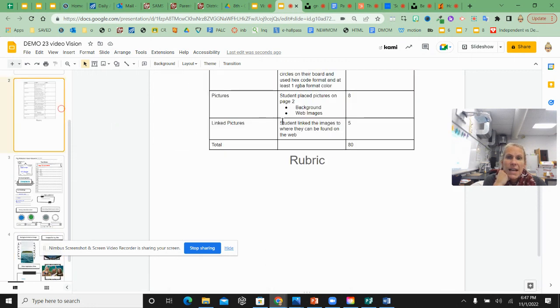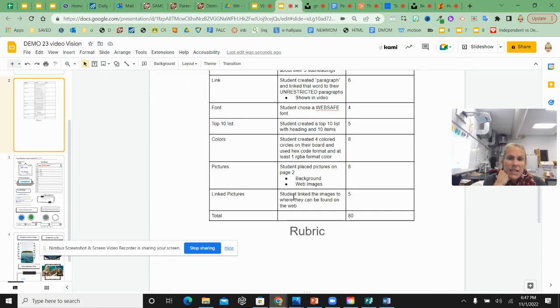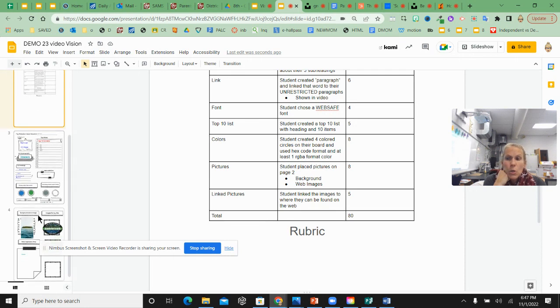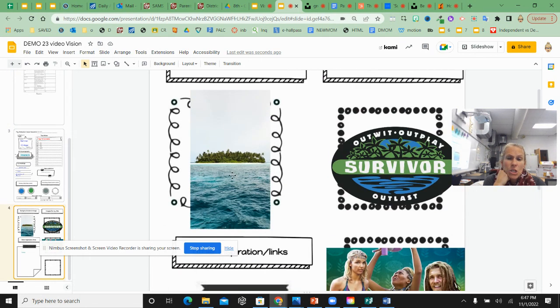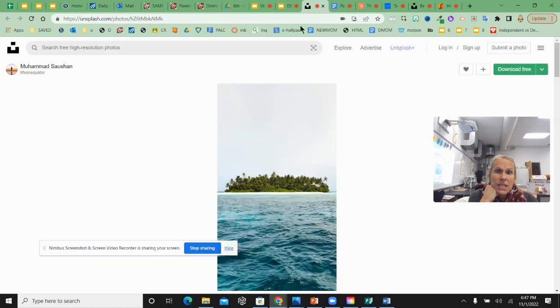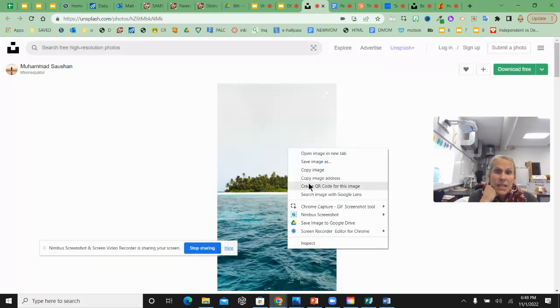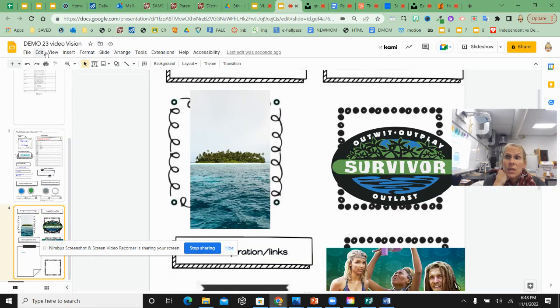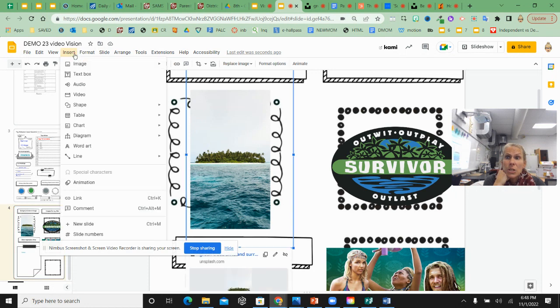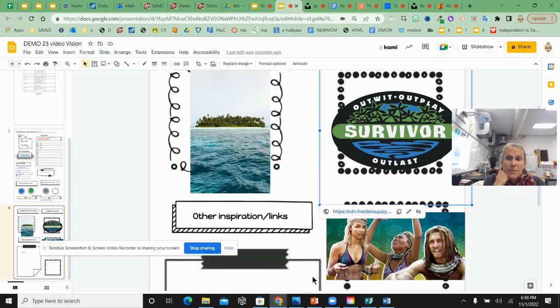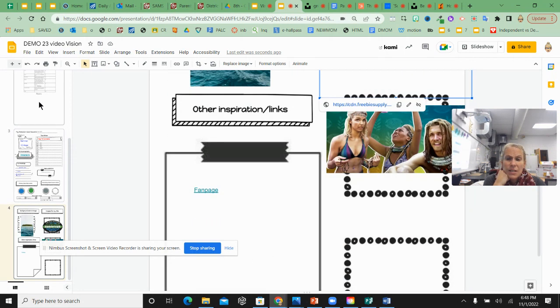Finally, you need to add your pictures, and they need to be linked pictures. So again, I find the image, I paste it to my project, and then on the image site, I right-click, I can copy image address or image link, and I can paste that when I go to insert link, clicking on picture, insert, and link. And then finally, I need to put any inspirational sites down at the bottom. And that's my project. When I am done with that, I will submit it in Schoology.